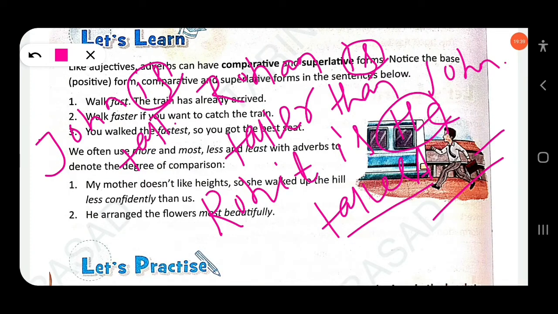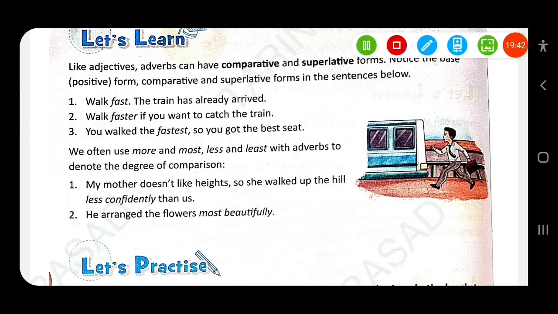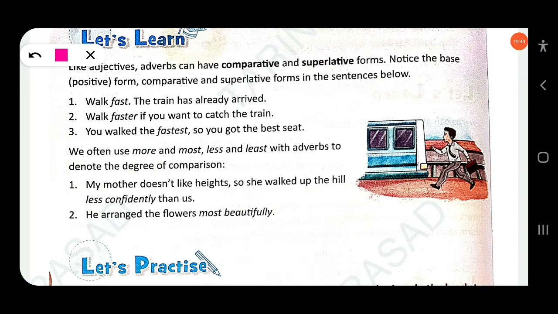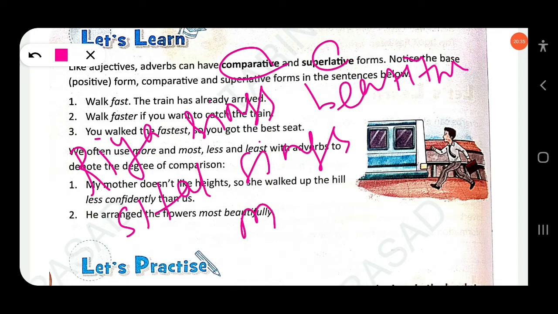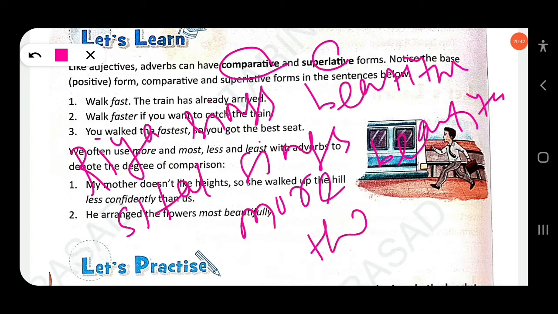Similarly, in adverbs we compare the verb. The positive, comparative and superlative forms are also used. Ria sings beautifully. Shital sings more beautifully than Ria.